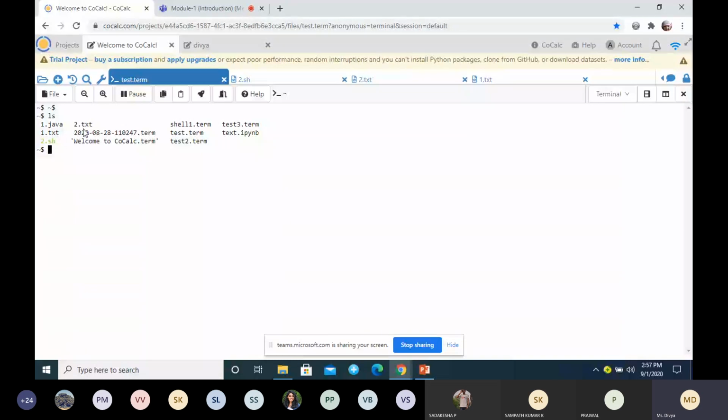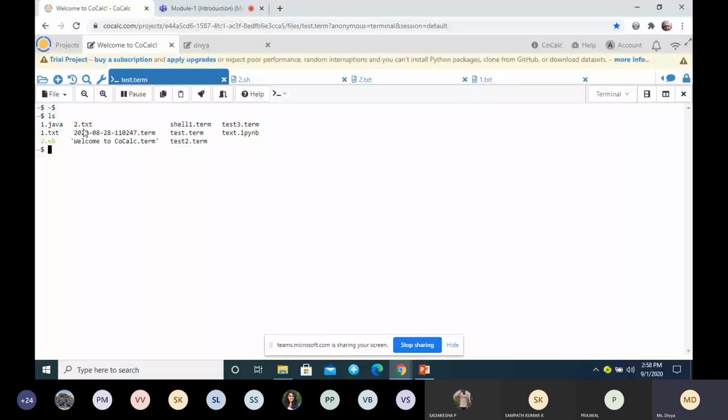Actually, ls is a command, but for this ls we will have a file with the name ls in Unix. Inside the Unix operating system, you will have a file with the name ls. When you type ls, the Unix operating system will call that file, and that file will execute and give you the output. Inside that ls file you will have a program, and that program is written for listing the files.